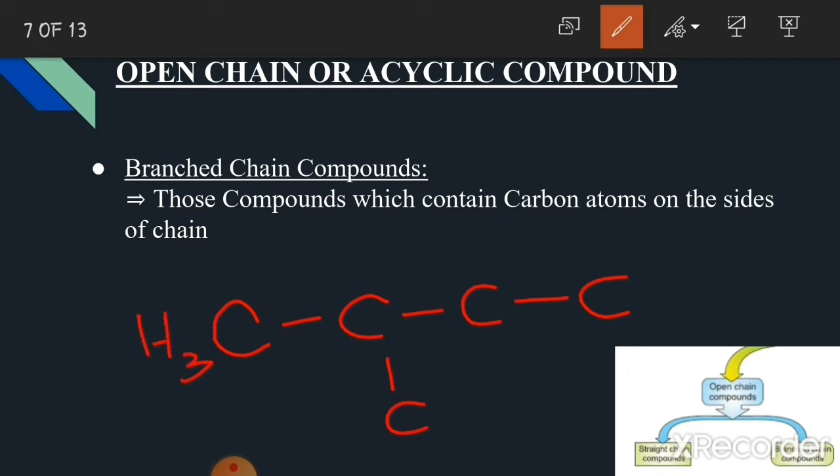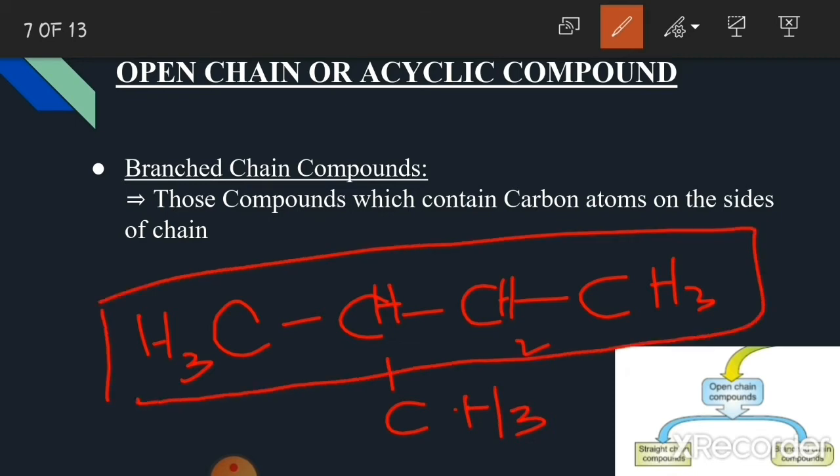Completing the valency of each carbon atom by attaching hydrogen atoms. Now you may see here that this is the straight chain, and on the side of this straight chain another carbon atom is attached. Now because of the presence of this fragment on this chain, this organic compound is classified as a branch chain organic compound.